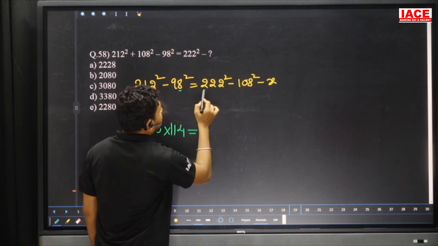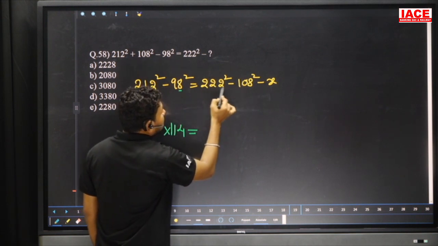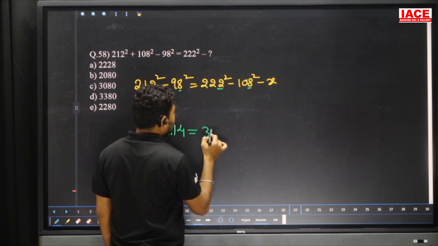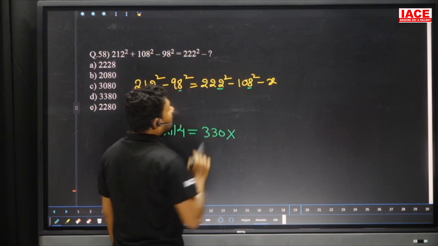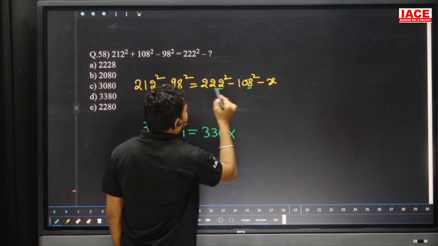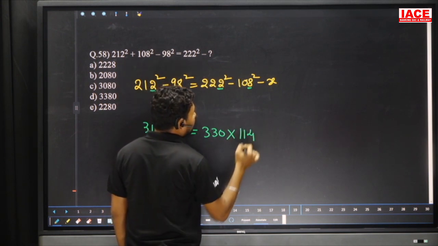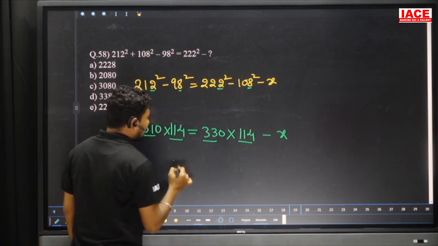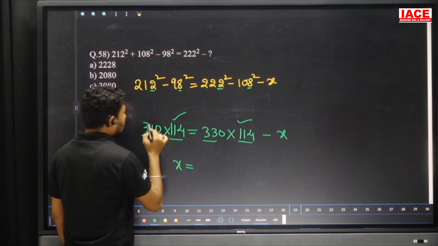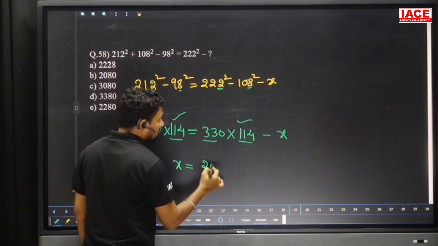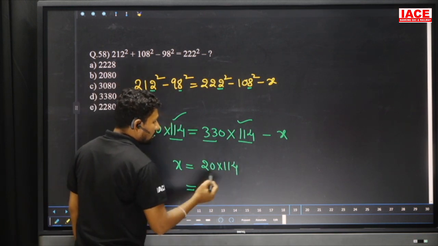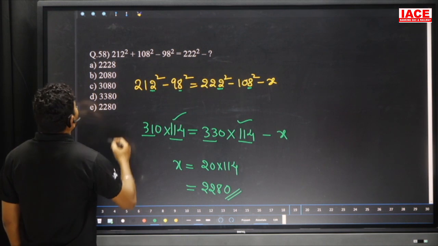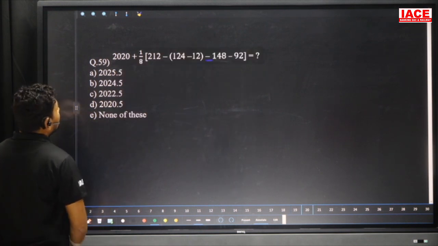And next, 222 plus 108, where the 8 is added here, it is 230. 230 plus 100 is 330, into the difference. The difference, 108 removed from 222, gives 114, and minus x. Look at 310 and 114, 330 and 114. The x will come here, this 114 is common, and from 330 the 310 will be removed, you will get 20 into 114. Our answer is 2280. X is equal to 2280, option E here. Next question.